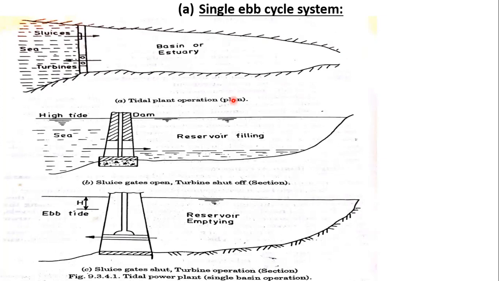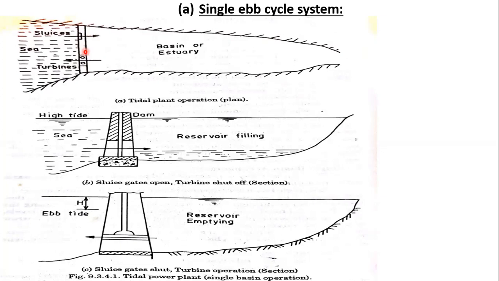The sluice gates mediate between the water, the sea and the turbines. We permit the sea water to enter the basin we have constructed. We can call it a basin or a reservoir, both.